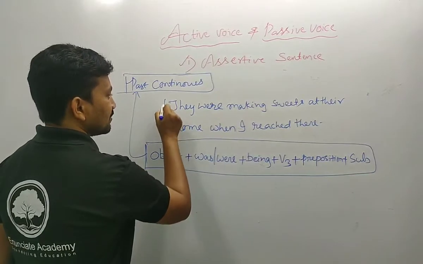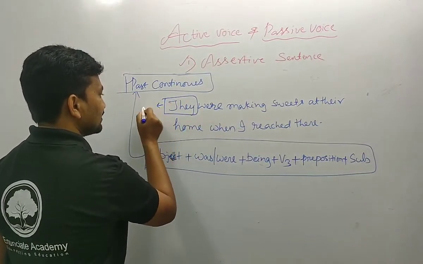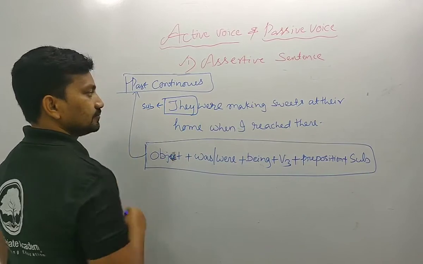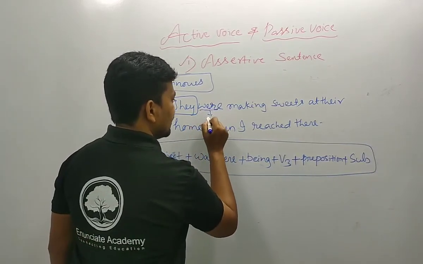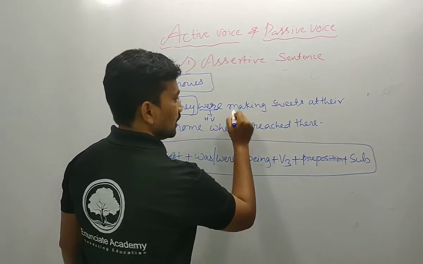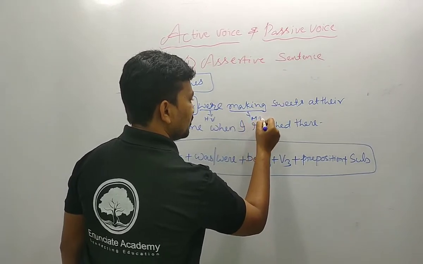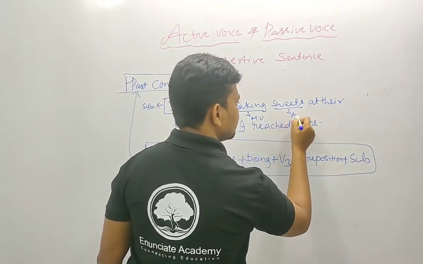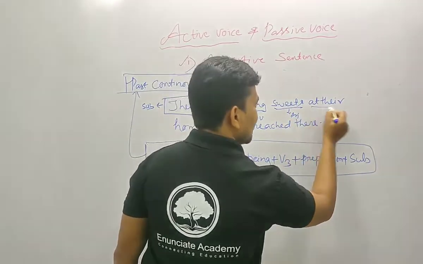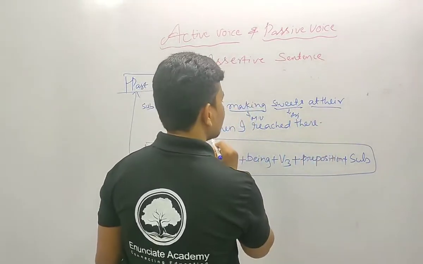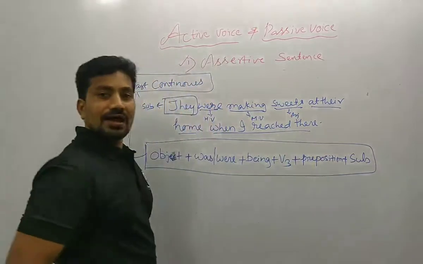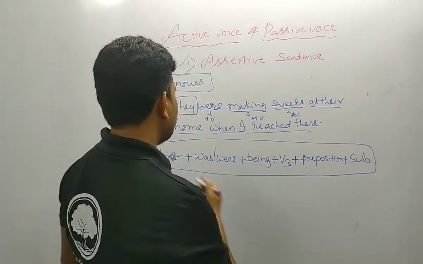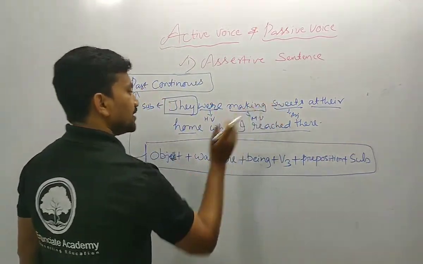Okay, first of all, they is the subject, were is the helping verb, and making is the main verb. Sweets is the object, and at their home, these are all some other added parts. What is the object? Sweets.